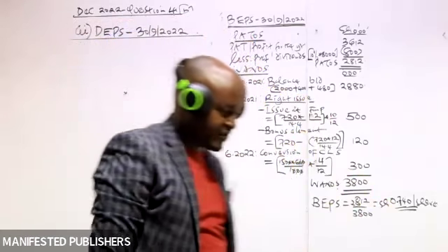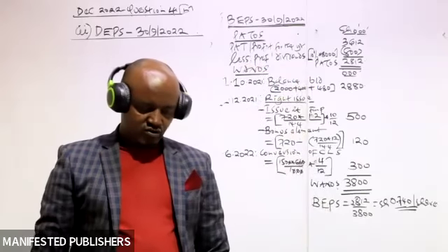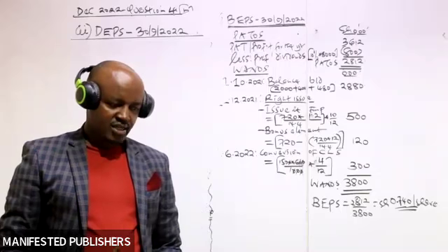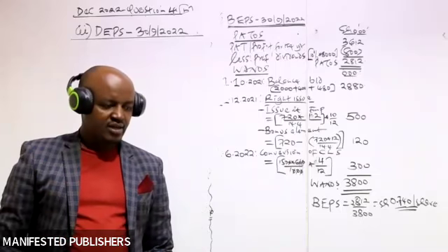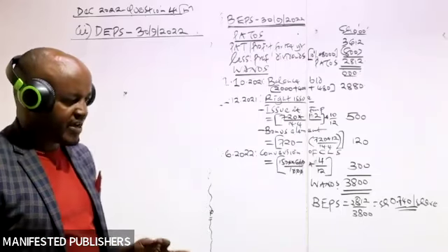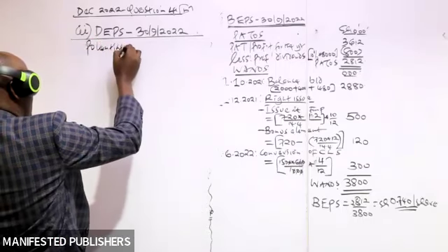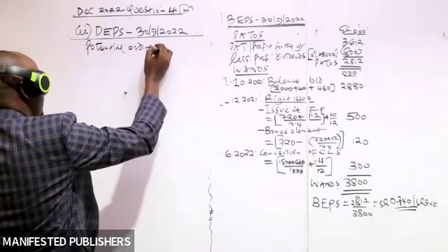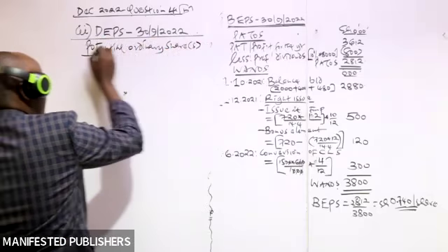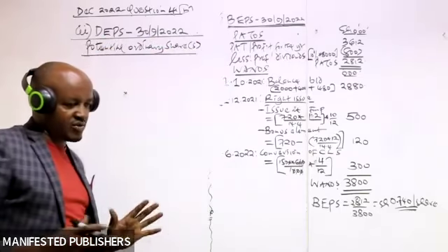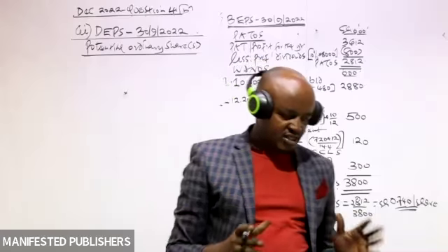Recall, in this case, we have said that for you to compute the diluted earnings per share, basically you need to follow 3 steps. We have said that you need to go through the information which is provided to you by the examiner. You identify the potential ordinary shares, or basically shares, which the company had in the year under consideration. In the year 2022, which potential ordinary shares was this company having?